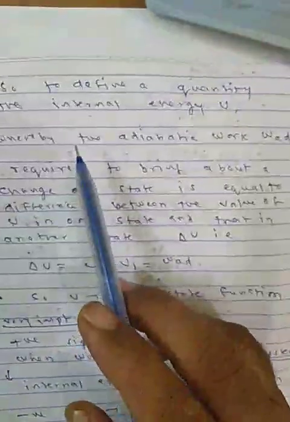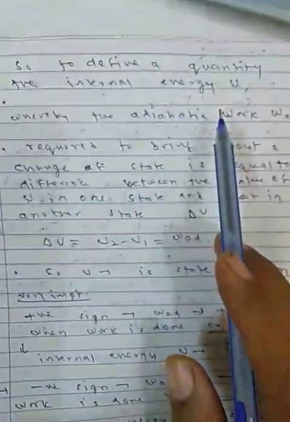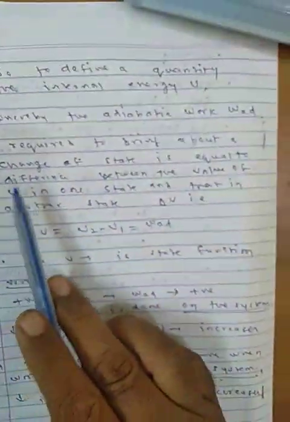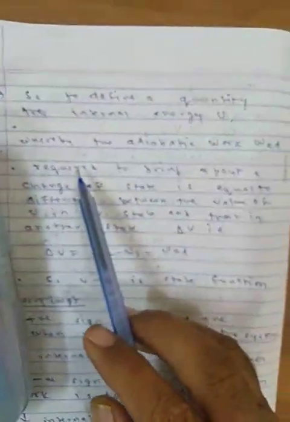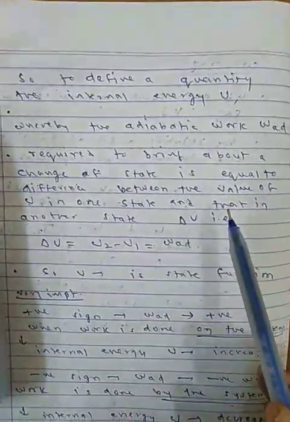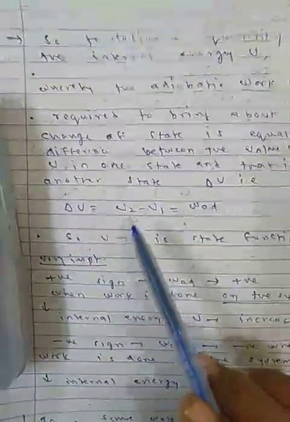Now, so what is the result? To define a quantity, the internal energy U, when the adiabatic work W_ad required to bring about a change of state is equal to the difference between the value of U in one state and that in another state, it means delta U is U2 minus U1, which is equal to W adiabatic. So U is a state function.